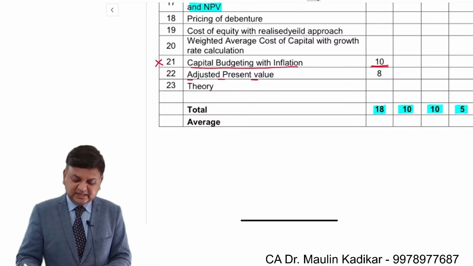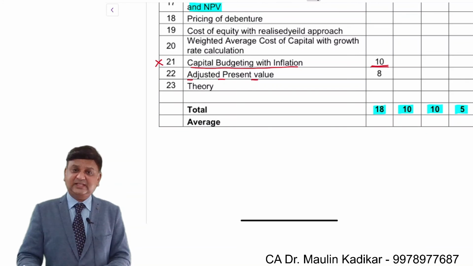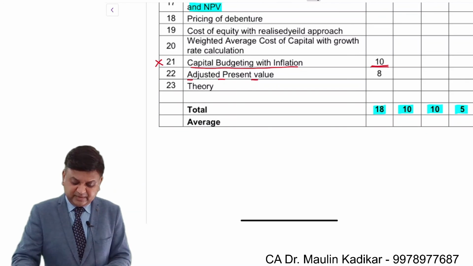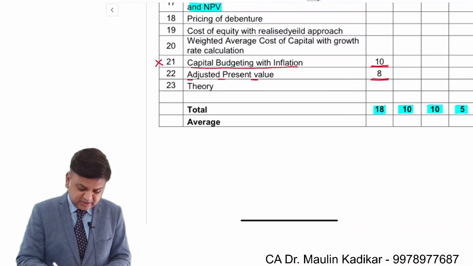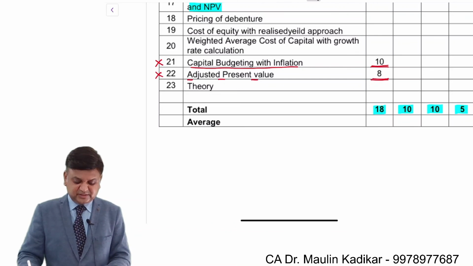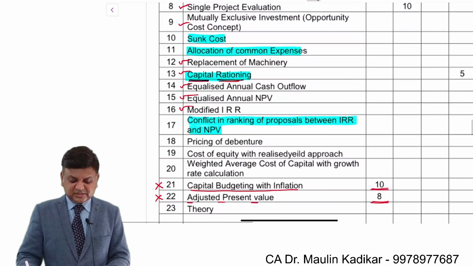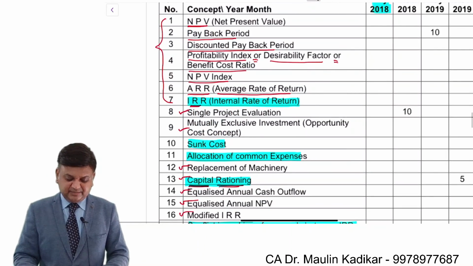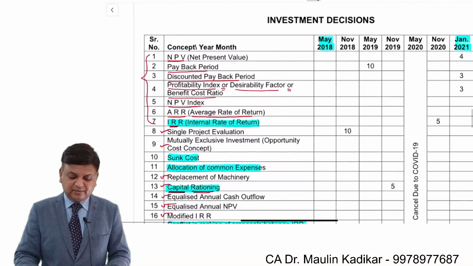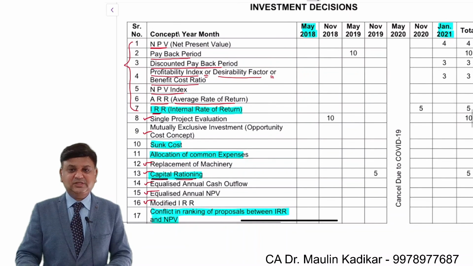APV, again, was a concept which was tested in the examination in May 2018, so I have kept it in the list. But again, from May 20 onwards, it is eliminated from the syllabus. So this is the way, there is elimination of two concepts from the examination point of view from May 20 onwards.